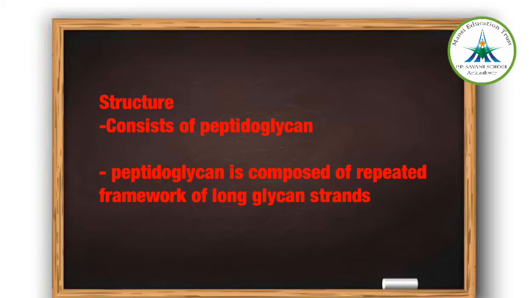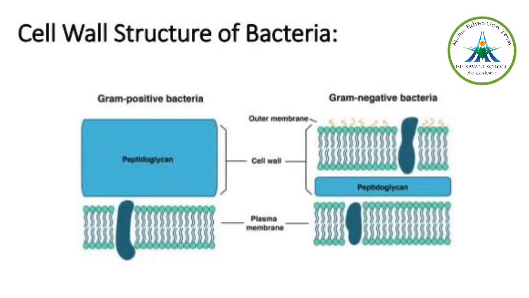This peptidoglycan is composed of a repeated framework of long chains of glycan strands, which are cross-linked to peptide chains, and these provide a very strong and flexible framework. This layer differs in gram-positive and gram-negative bacteria. A number of antibiotics like penicillin and cephalosporin inhibit the cross-linking of these peptidoglycan strands.